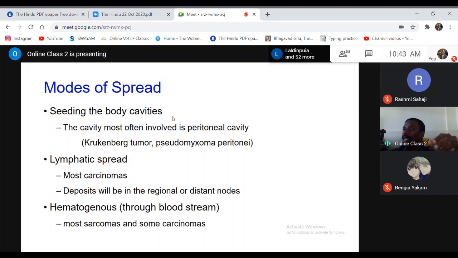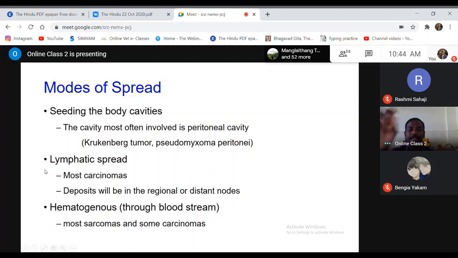Seed. You have something like a seed. If you are planting a seed, you are throwing or putting a seed, and that seed goes and lays down in the soil. The soil here refers to the peritoneal cavity or any type of cavity membranes. So that is what you call seeding. But it is mostly found in case of body cavities.